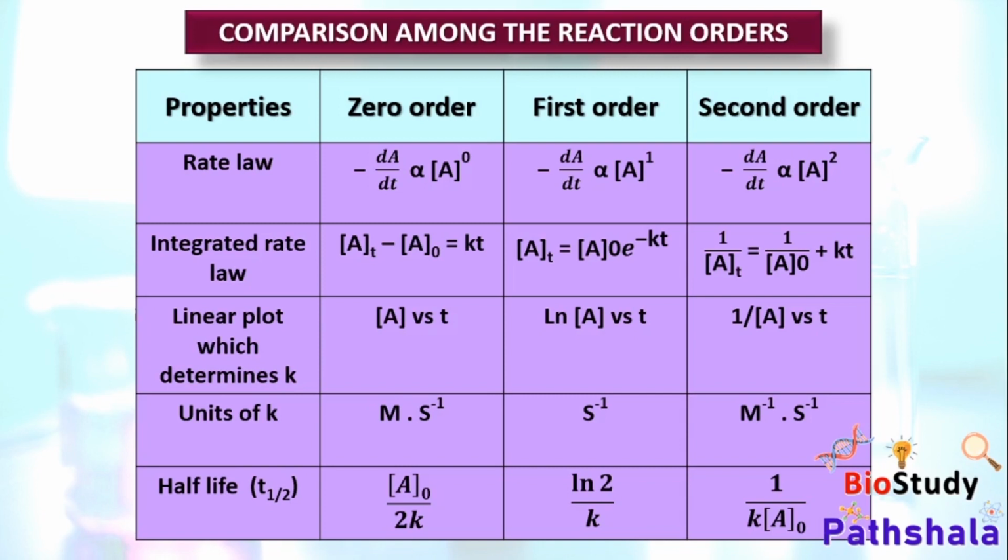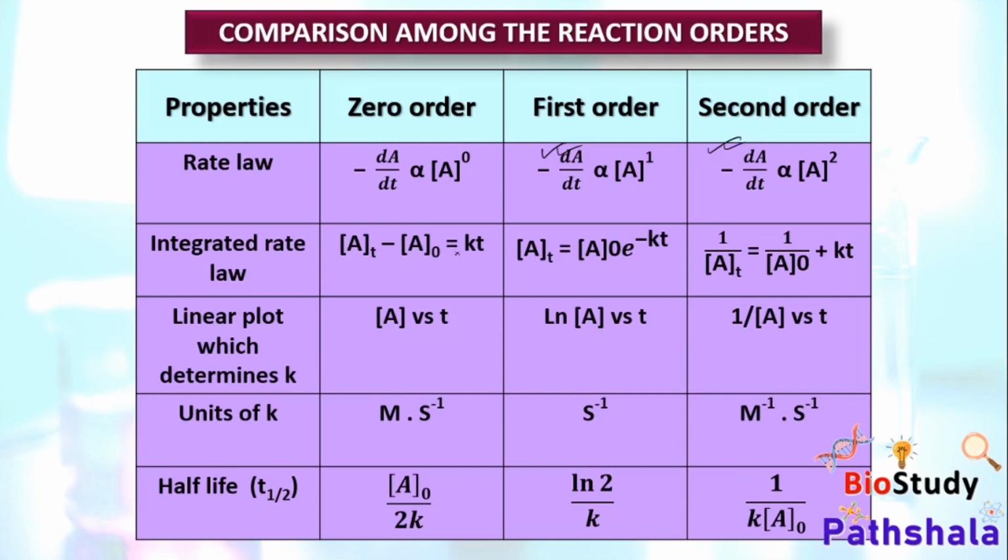So next is the comparison among the reaction orders. The mentioned properties are rate law, integrated rate law, linear plot or the graphical representation of the following orders, units of the k, that is the reaction rate constant, and the half-life. So the rate law or the differential form of the rate is expressed as minus dA/dt equals A to the power 0. We already learnt about this, that minus dA/dt equals A to the power 1, and minus dA/dt equals A square. Integrated rate law, we have already seen this.